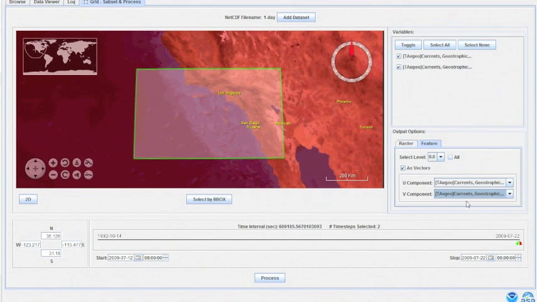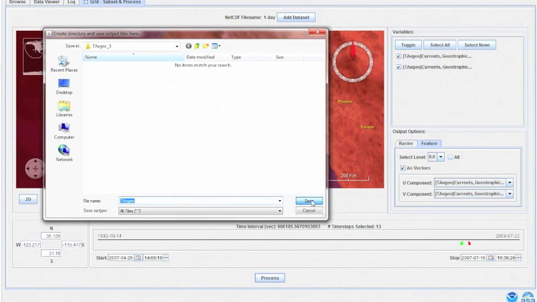The last thing I'm going to do before downloading data is set my time frame of interest, which in this case is going to be the spring of 2007. I can change my time frame by using these little buttons that can be clicked and dragged. Once I'm happy with the way that I've subset my data, I can go ahead and click the Process button, and I'll be prompted to save the file locally.